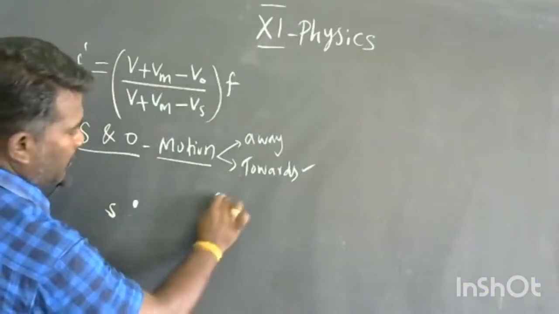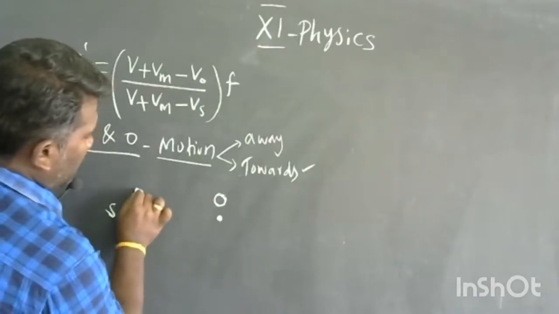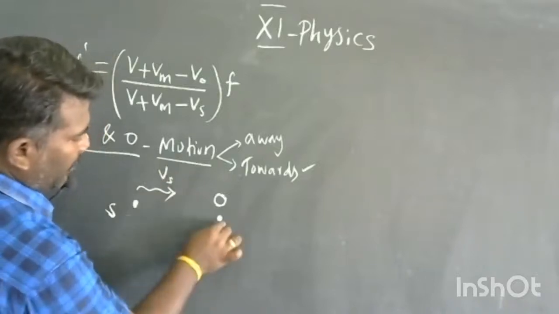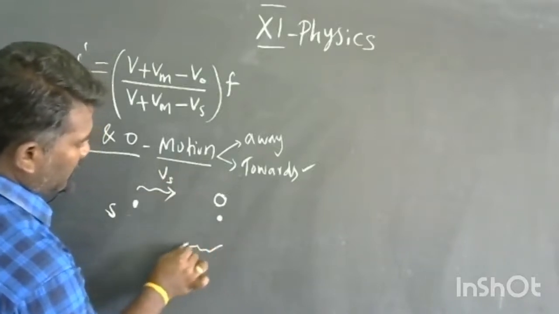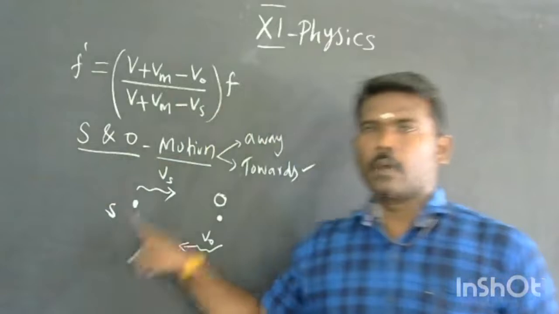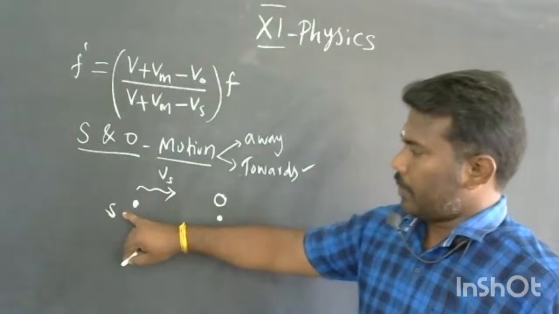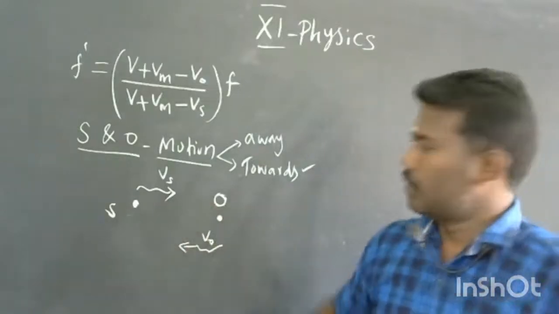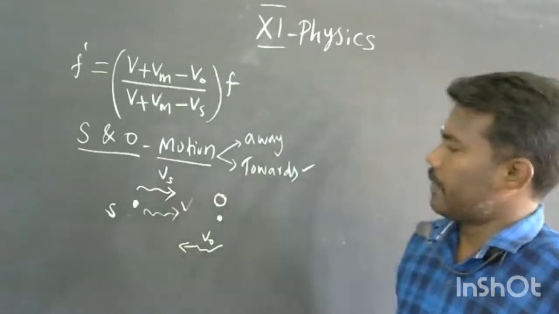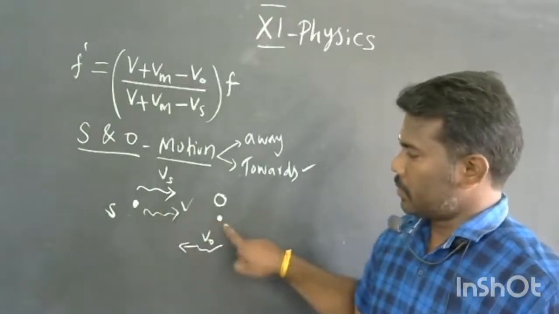and this one is an observer, at their initial locations, and the source is moving towards the observer with the velocity Vs. At the same time, the observer is also moving towards the source with the velocity V naught. Now the source produces a sound wave. We know the sound wave always moves from source to observer. So this is the direction of the wave, having the velocity V. V is the velocity of the sound wave, always moving from source to the observer.